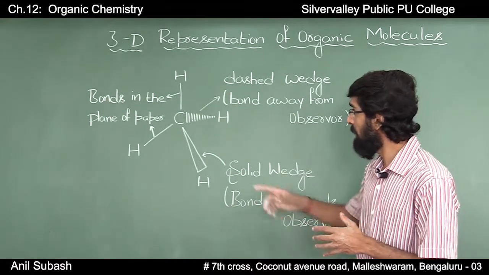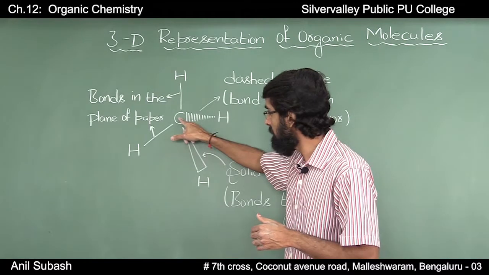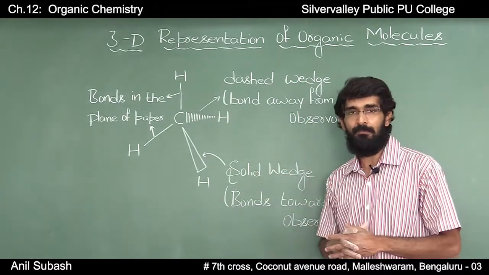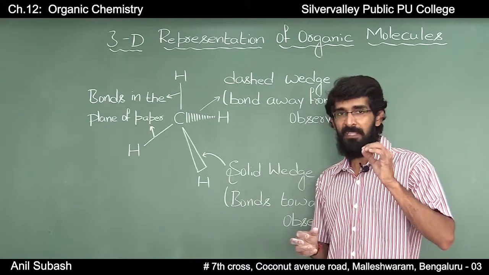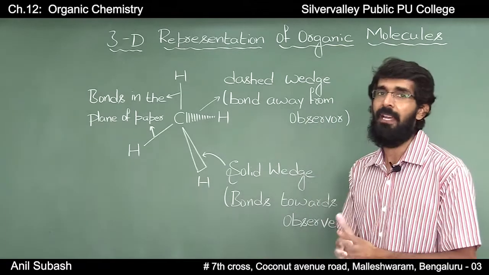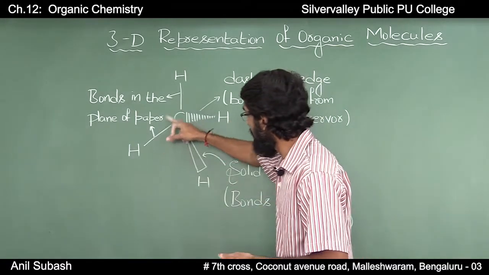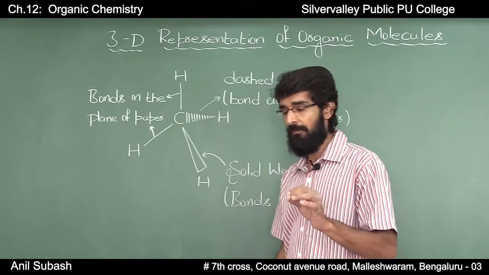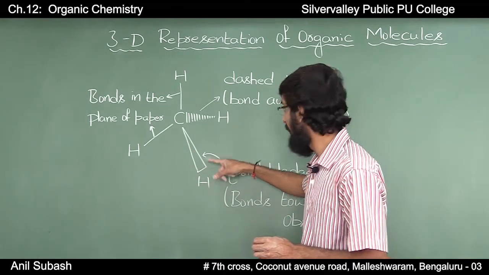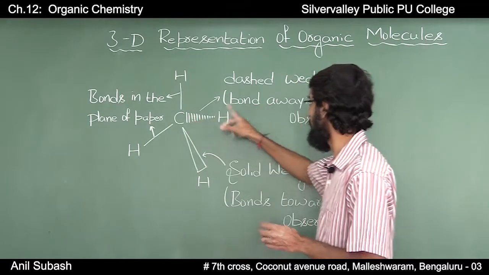If you observe here, you have a carbon which is surrounded by four hydrogen atoms, and to represent the bonds I have used different types of lines. These two lines are normal lines. You have a solid wedge here and a dashed wedge here.